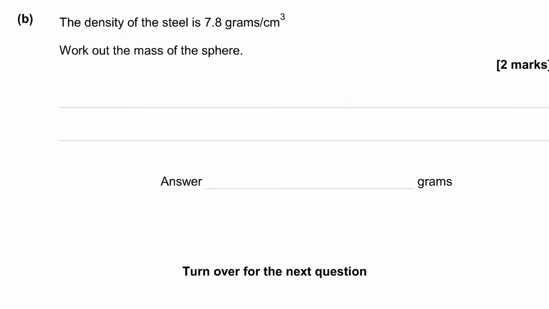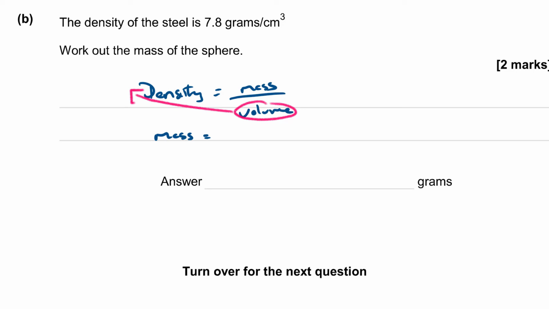In part B, we're told that the density of the steel is 7.8 grams per cubic centimetre. Work out the mass of the sphere. Well, the formula for density is mass over volume. So rearranging that to make mass the subject, mass equals, we're going to take this and cross multiply it up here.